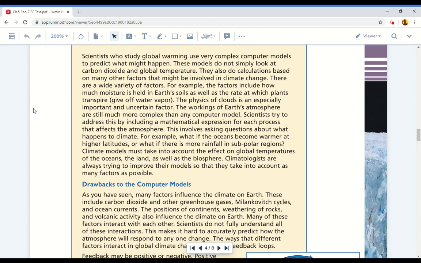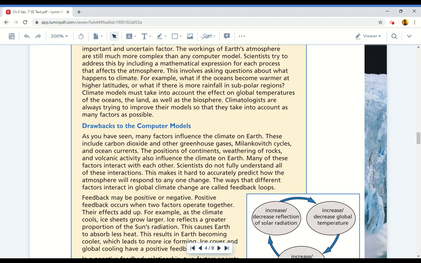The physics of clouds is an especially important and uncertain factor. The workings of Earth's atmosphere are still much more complex than any computer model. Scientists try to address this by including a mathematical expression for each process that affects the atmosphere. This involves asking questions about what happens to climate. For example, what if the oceans become warmer at higher latitudes, or what if there is more rainfall in subpolar regions?